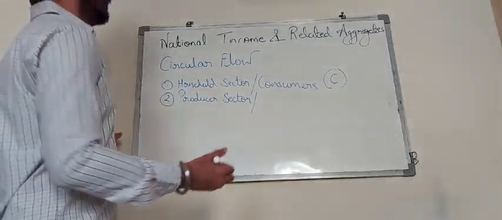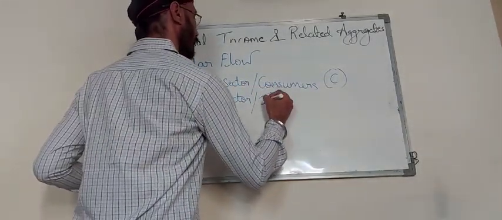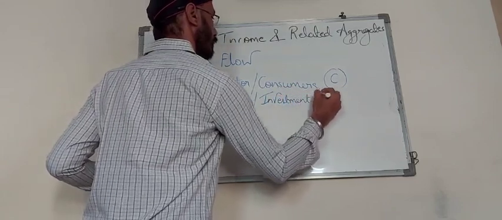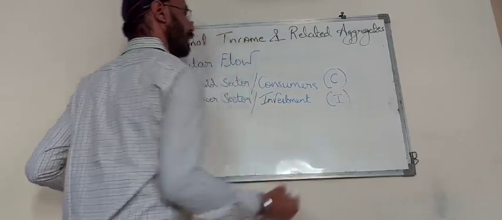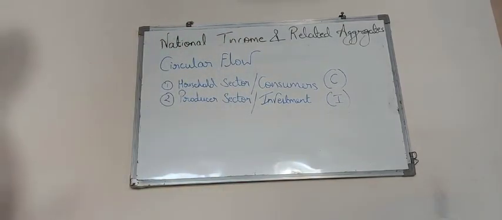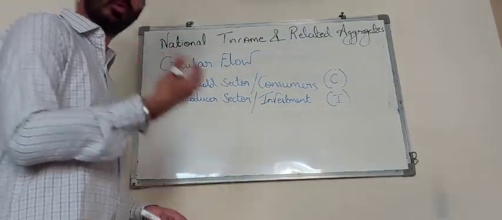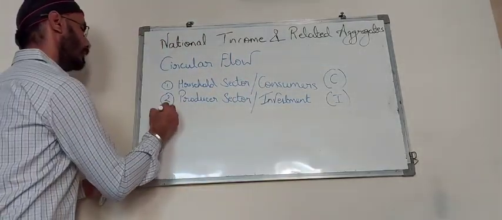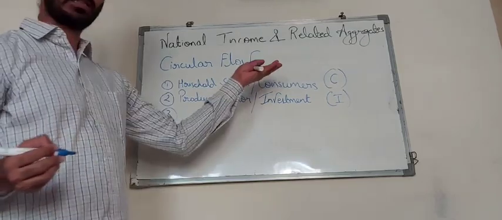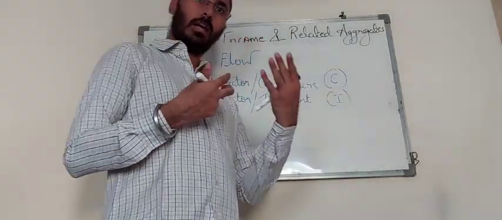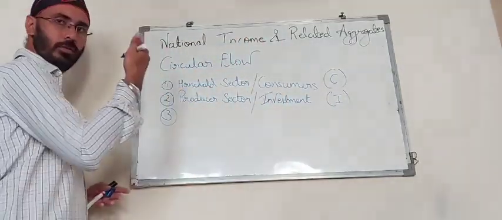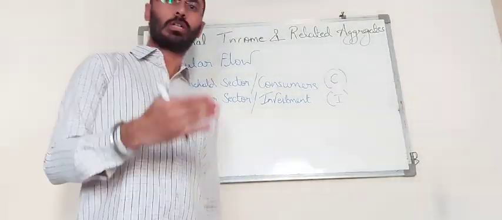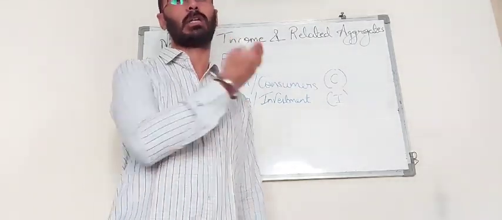So the producer sector is generally meant to make investment in the economy, mainly investing the money for earning more profit from the activities that they are doing. See, the consumer sector has the main motive of satisfying our wants. Similarly, the producer sector has the main motive of earning profit from the activities.